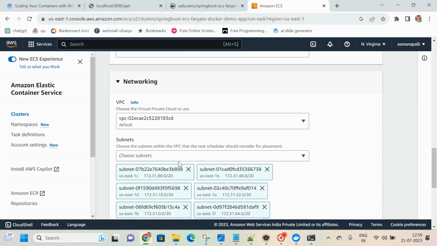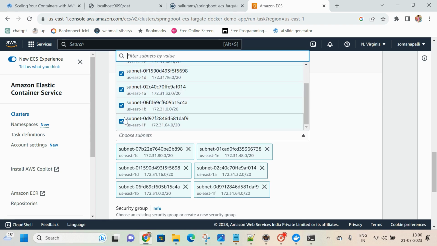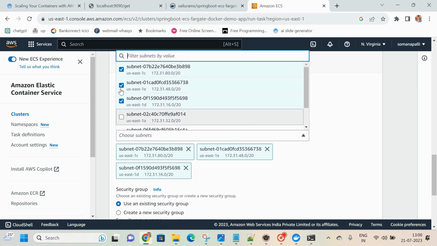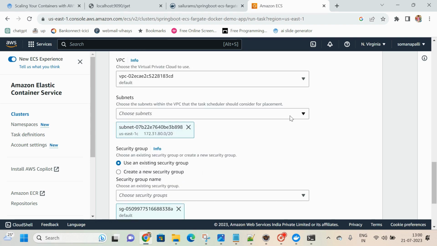Networking, VPC, subnets, same thing. That means you uncheck all the remaining subnets. Keep the first one only into consideration. Okay, we are choosing that subnet only.